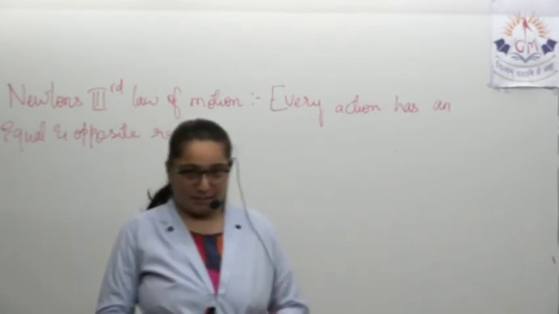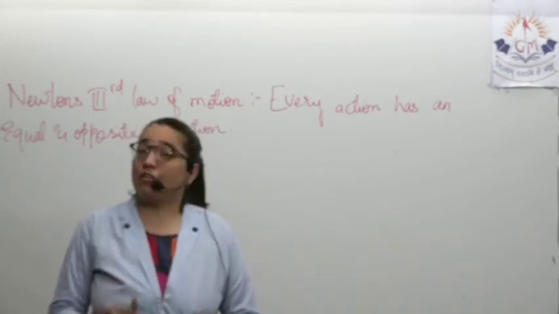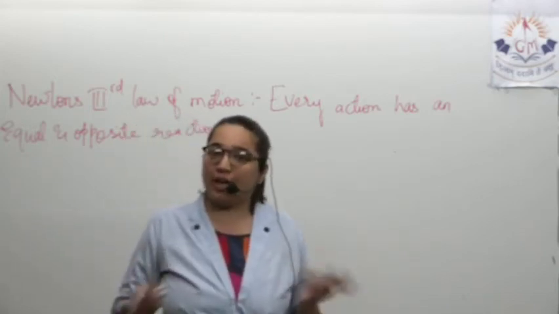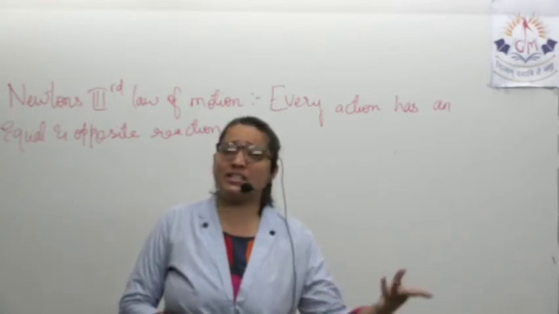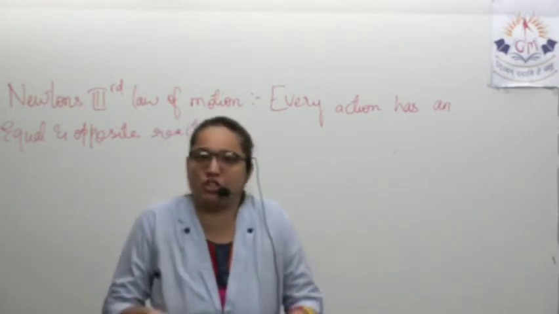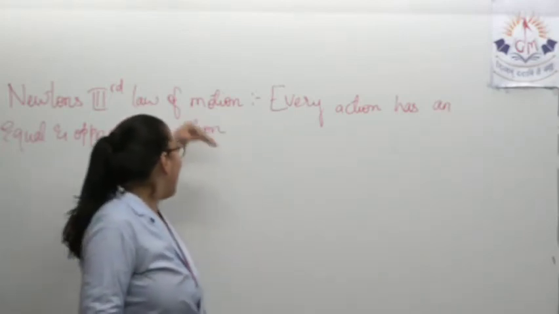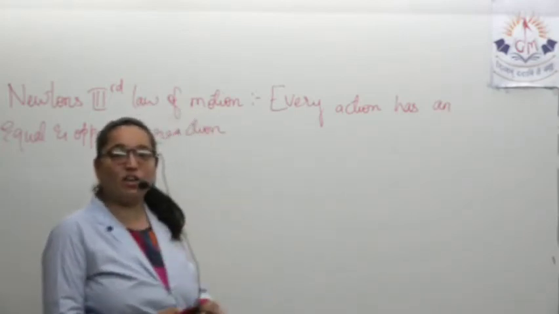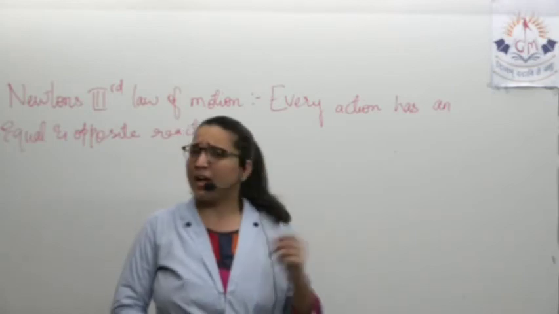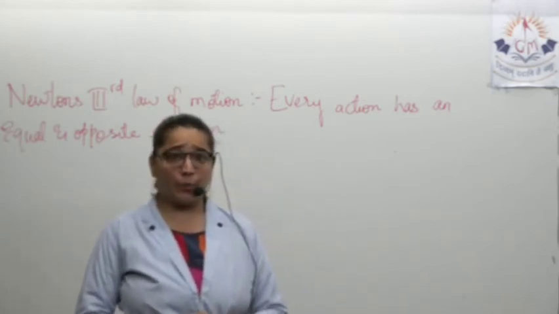How is this applicable now? How are we able to walk? How are we able to swim? How are we able to get up from the chair? All these things are answered by Newton's third law of motion. What is this third law now?